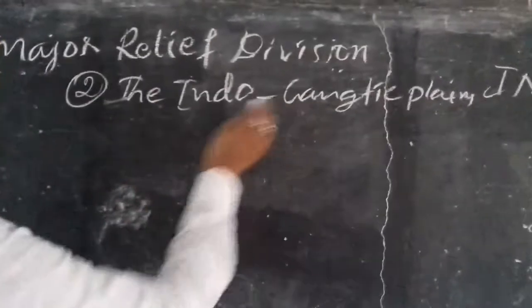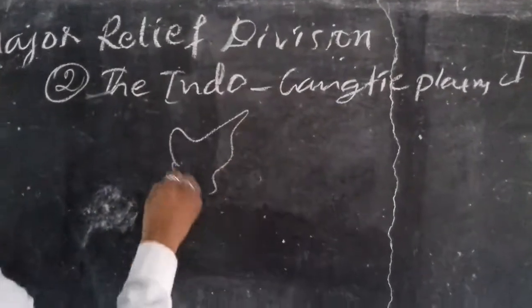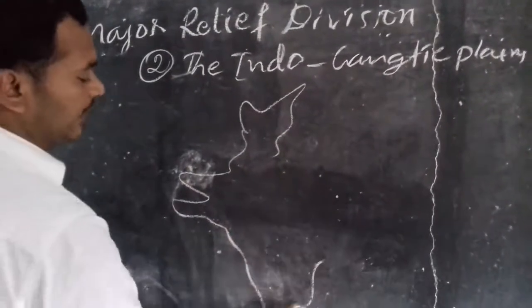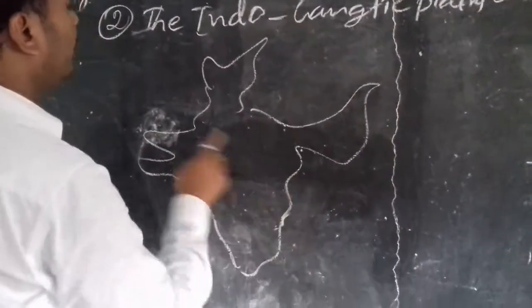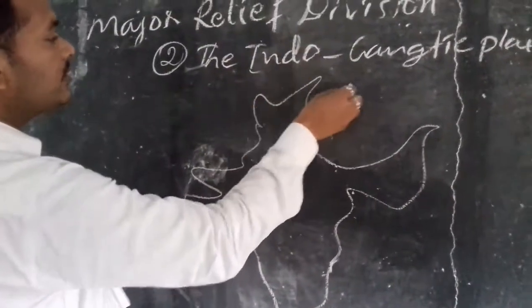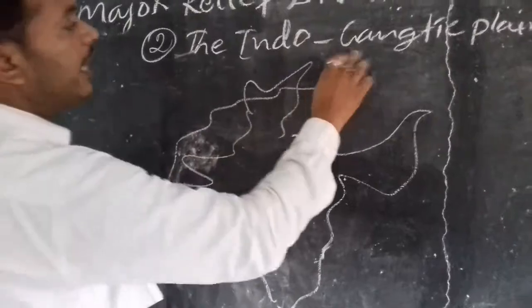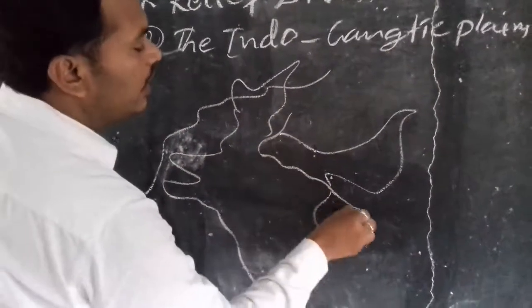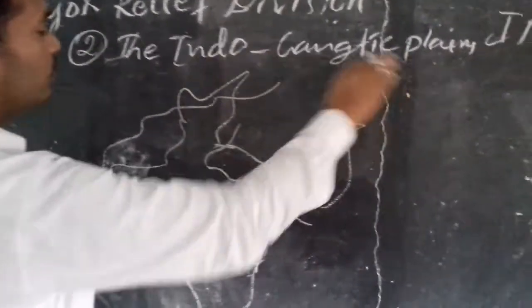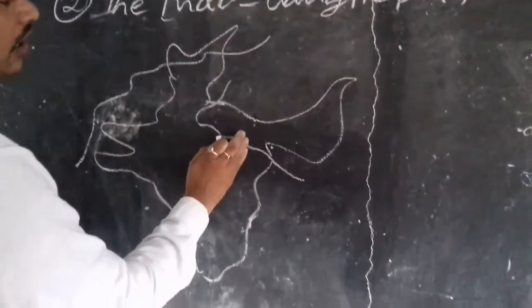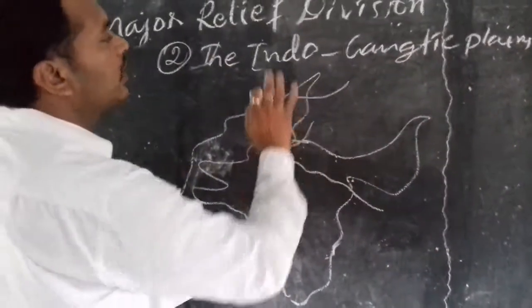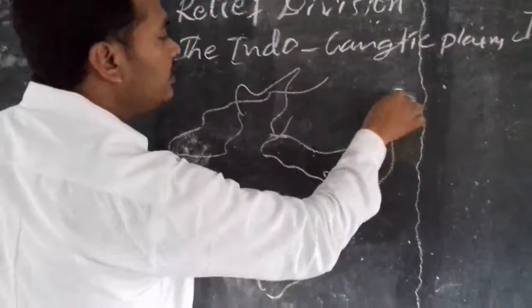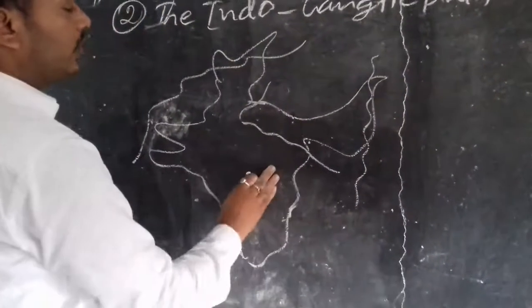The Indo-Gangetic Plains. Let us know the location of these Indo-Gangetic Plains. Indo means the river Indus. Gangetic means the river Ganga. The plains between Indus and Ganga are called Indo-Gangetic plains. And another river is the Brahmaputra.